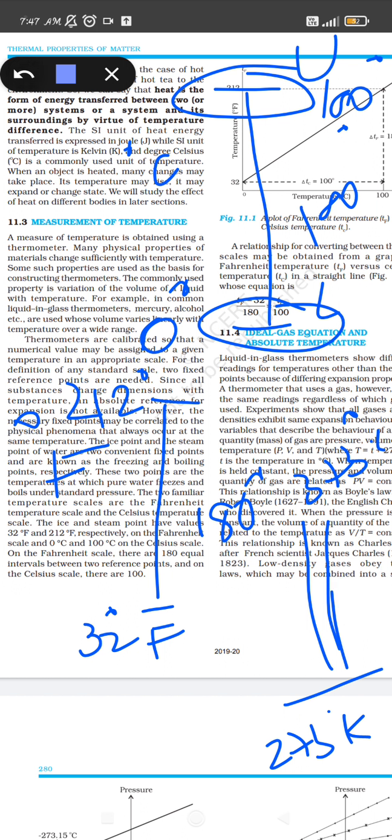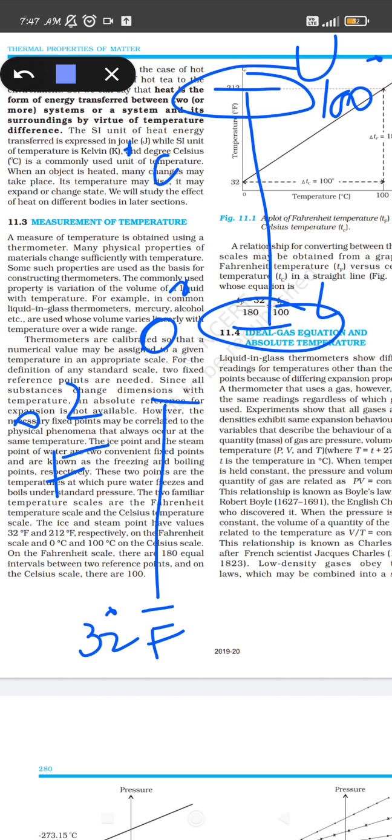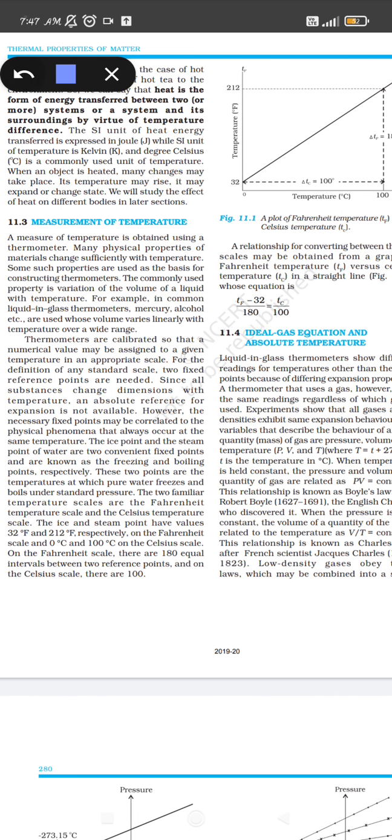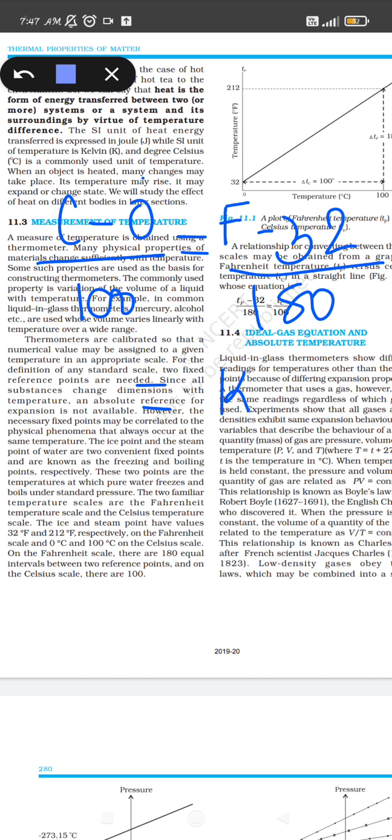So from here we can give the formula for the conversion of temperature between the different scales, like Celsius to Kelvin, or Fahrenheit to Kelvin. We know that the temperature is given by C minus 0, that is degree Celsius minus the lower fixed point, upon the temperature difference, 100. Now for Fahrenheit, it will be F minus 32, the lower point, upon 180, equal to K minus 273, the lower point, upon 100. So this is how we can convert. If you know these temperatures, we can use the formula for the conversion.